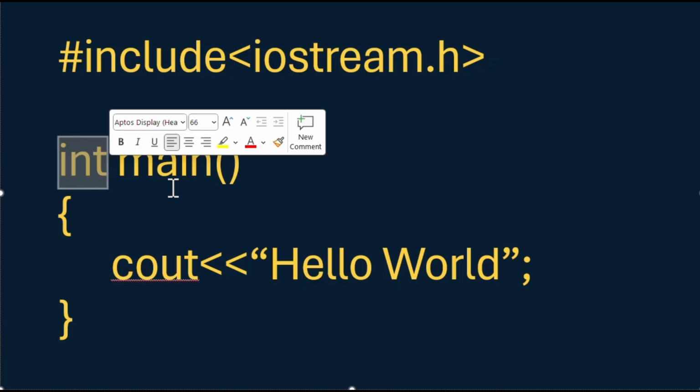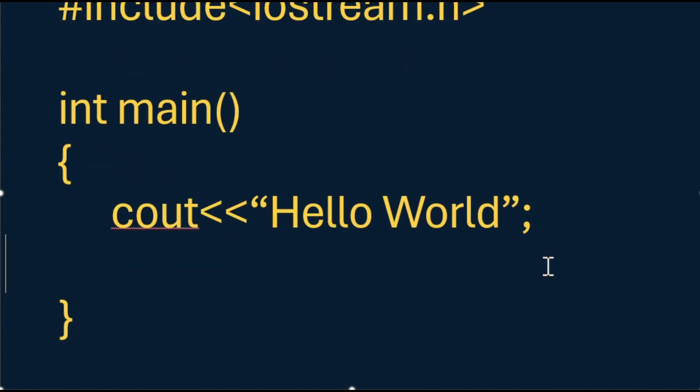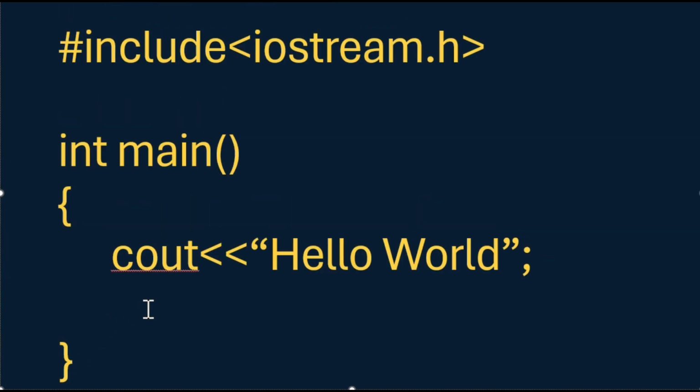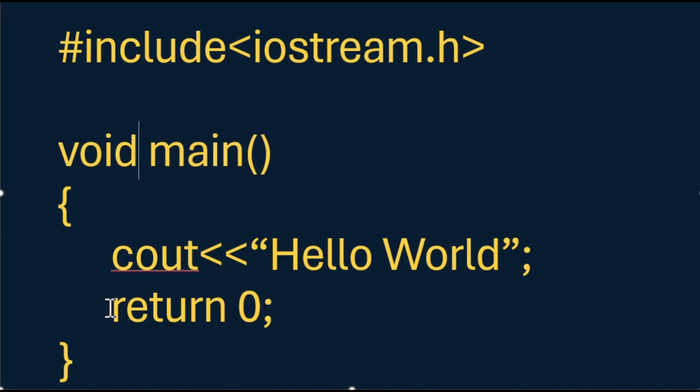Whenever we are writing int main, inside the main we have to write a statement called return 0. Now this int is similar to an integer, so when you are writing int main, we have to return an integer, that is return 0. If we are writing void main here, we don't need return 0, but if you are writing int main, we will require this return 0. Okay, now we will execute and see how this program is working.